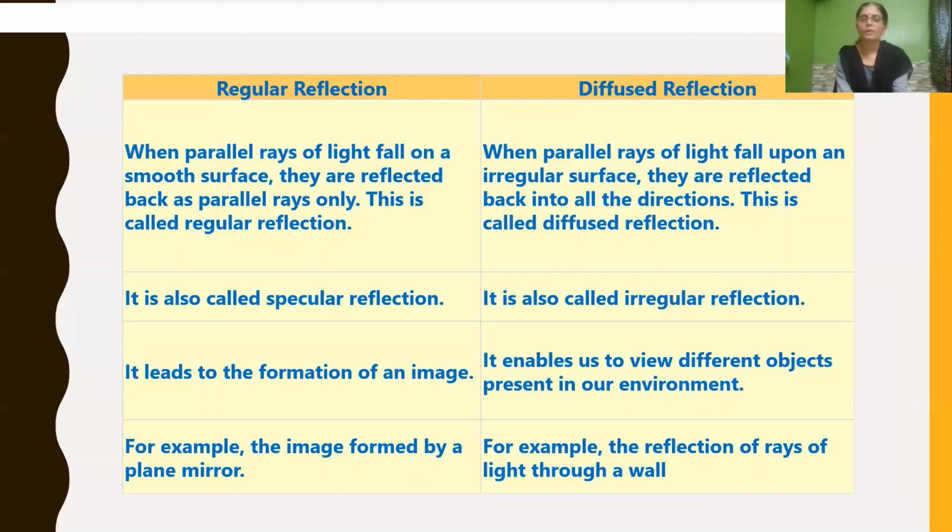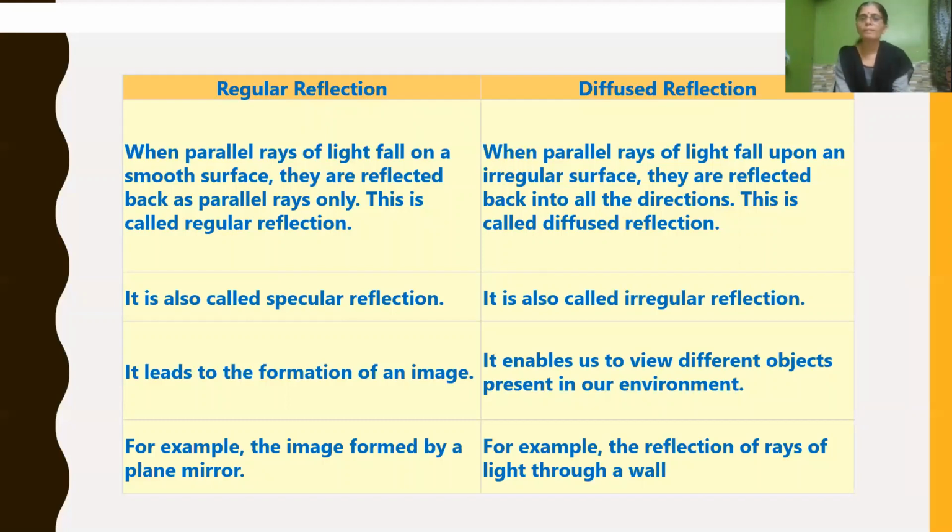As we have learned, regular reflection leads to the formation of images. Diffused reflection enables us to view different objects present in our environment. See around us, we can see so many objects. All objects do not have a smooth, shiny surface, isn't it? Whenever light falls on an object, it gets reflected back and scattered everywhere, and because of those reflected rays we can see the objects.